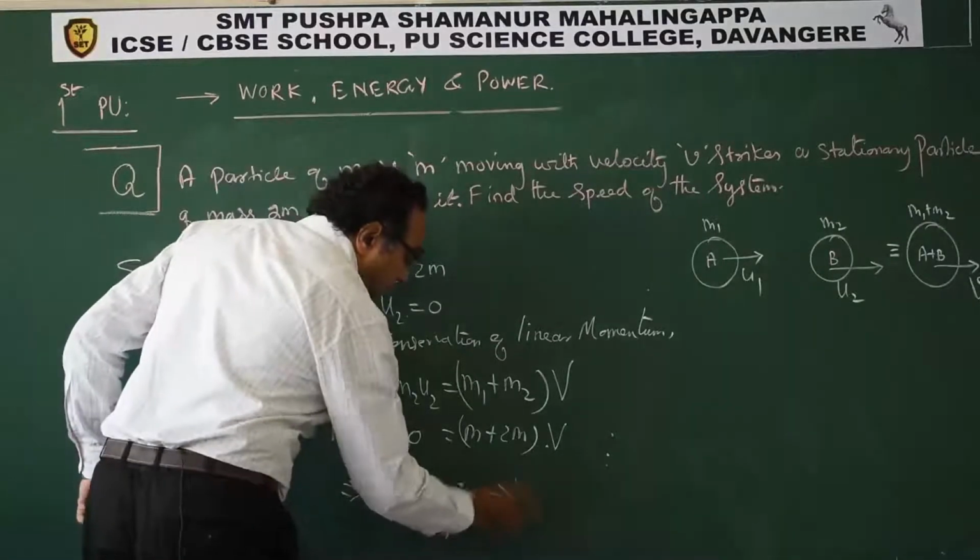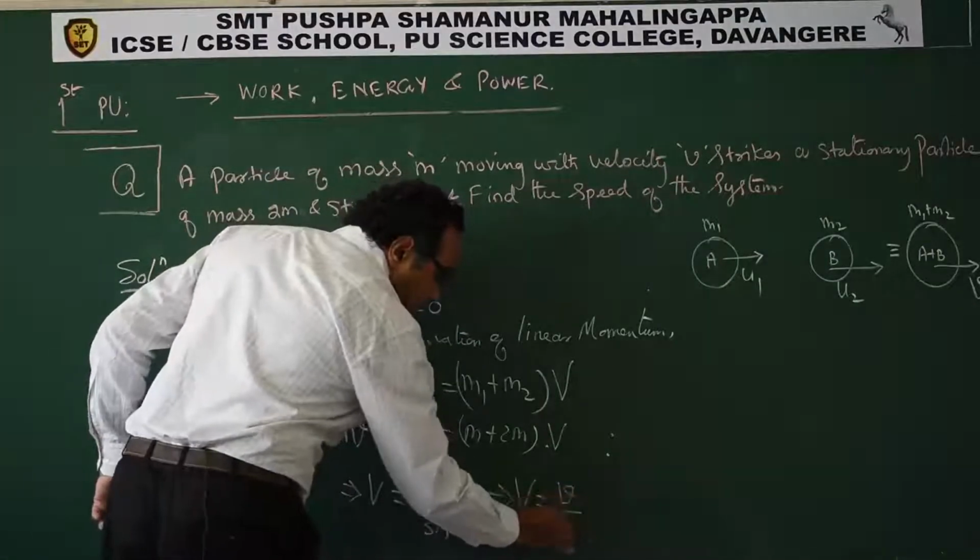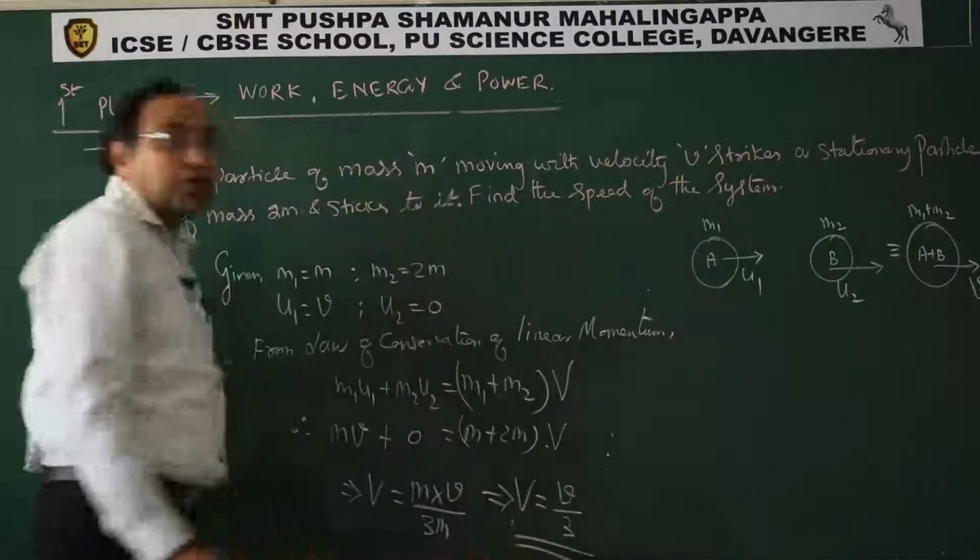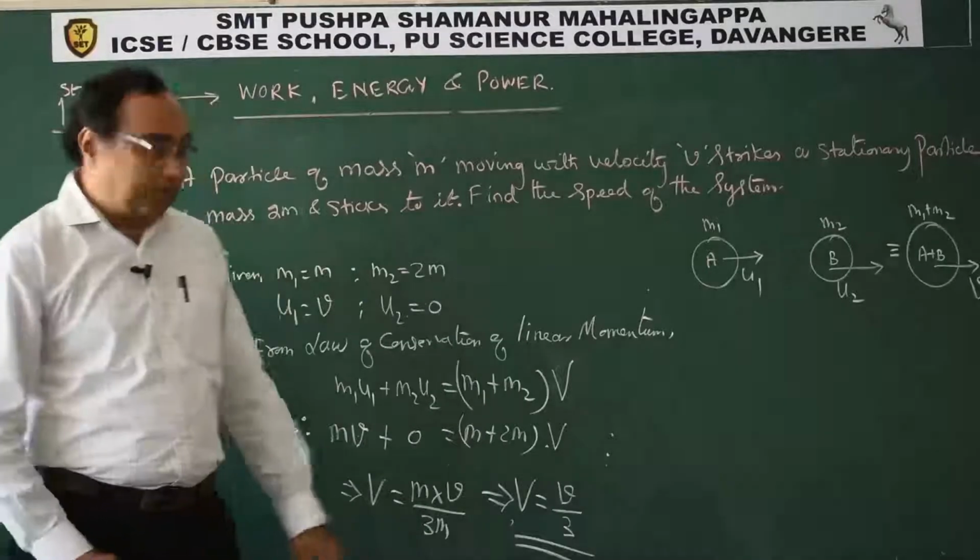Therefore, the combined mass has a velocity of v by 3.